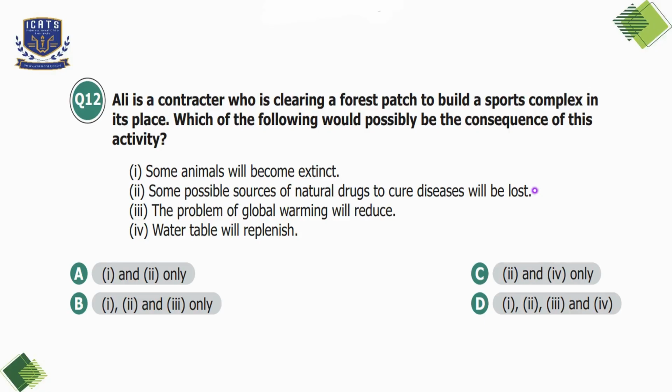That is also correct because many medicines are created by using herbs and shrubs of these forests. So, this is correct. The third statement is the problem of global warming will reduce, which is incorrect. Definitely, it's going to increase. The fourth statement is water table will replenish, which is incorrect. So, we'll choose option A. First and second statements are correct.